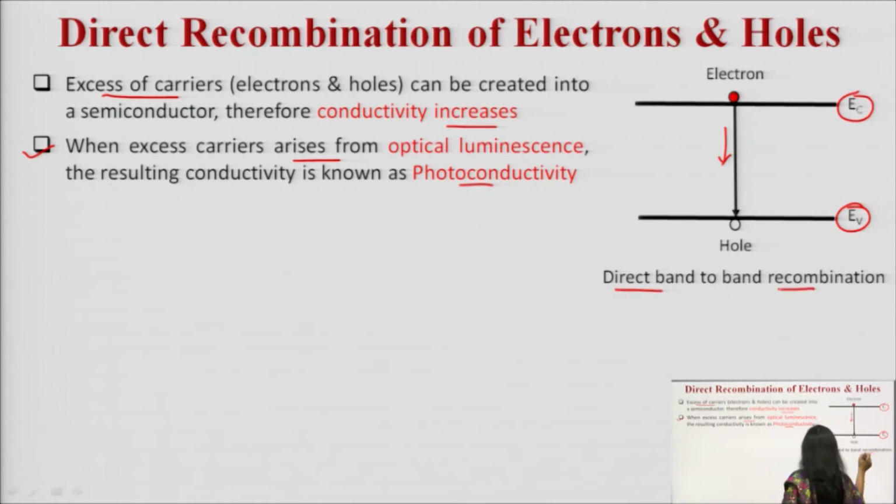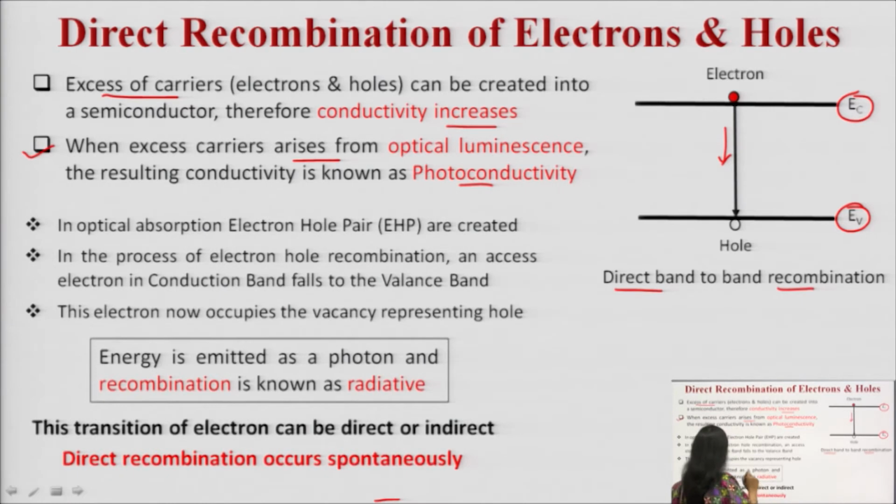And why recombination? Because when the electron falls from the conduction band to the valence band, it occupies a state which is available. That particular state is known as a hole. It means recombination takes place.